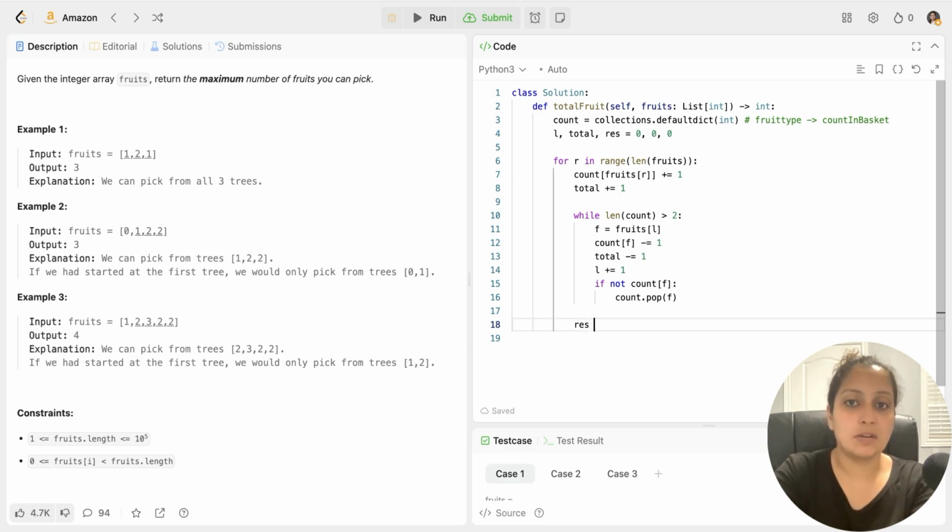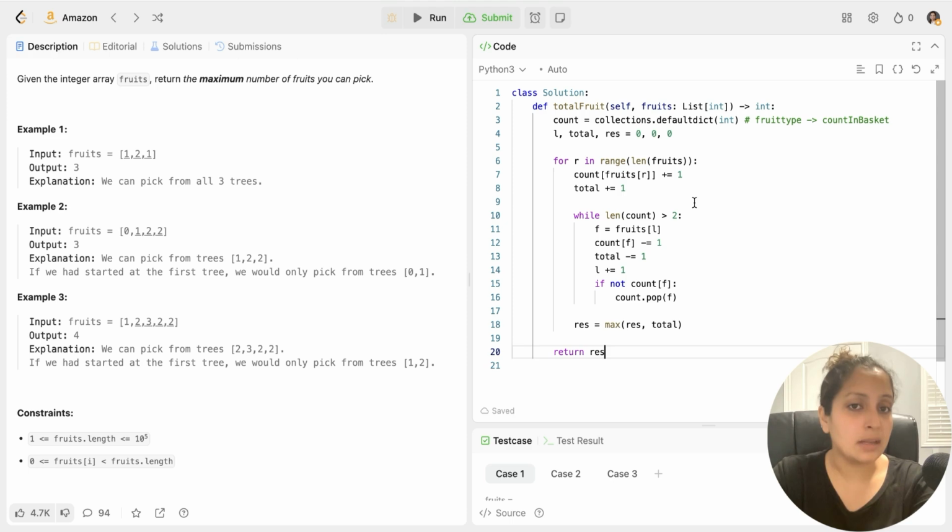Now you can update your result. Your result would be max of the current value of the result and total. Because now you know that your sliding window is the ideal window, so you can update your result. And every time you will keep on updating your result as and when you move your right pointer. And then finally you can return your result. The time complexity would be O of n, linear time complexity, and space complexity would be O of 1. So this is our entire code.